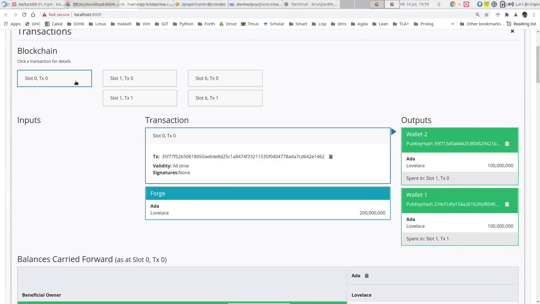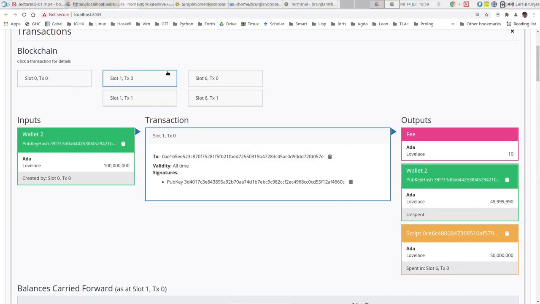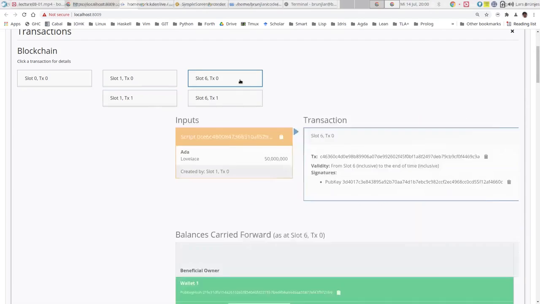As always, Genesis transaction, initial funds, then the two gifts. This is the one from wallet 2 to wallet 1. So 50 ADA are locked at the script address. And this is the one from wallet 1 to wallet 2. Again, 50 ADA locked. And these are the two grabs from wallet 2.